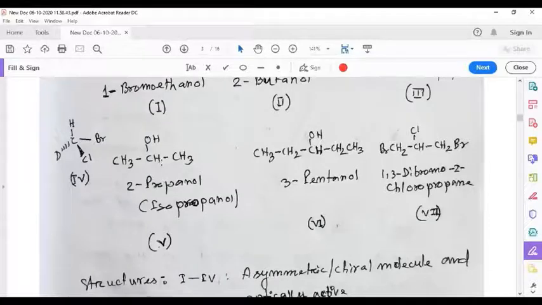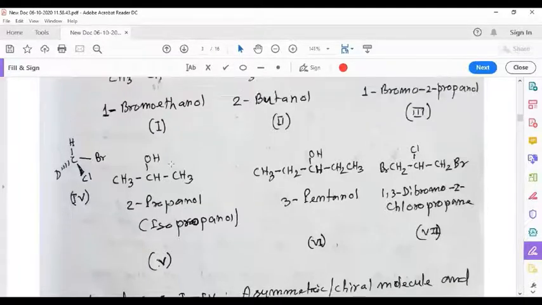But look at these examples. So this is an achiral or symmetric molecule because this carbon is not bonded to four different groups. Here this is methyl, two groups are the same. Hydroxy and hydrogen, although they are different, but two groups are the same. So this is a symmetric molecule.